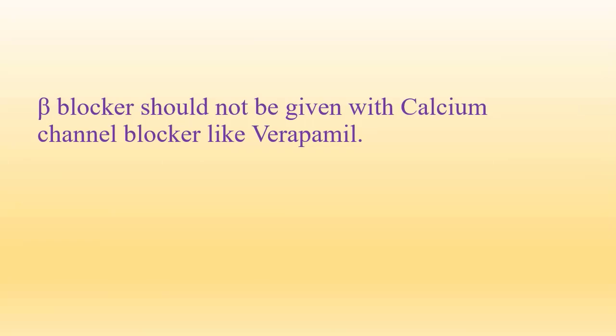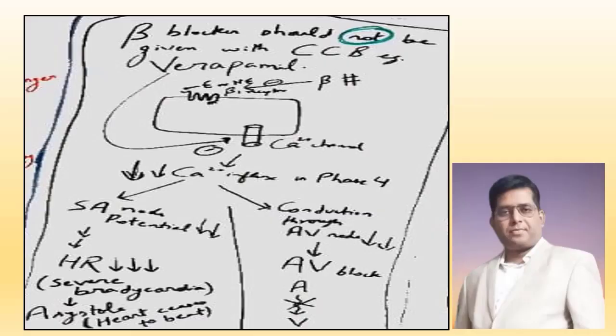Now beta blocker should not be given with verapamil. Beta blocker should not be given with calcium channel blocker like verapamil. Now let's see the cell of the AV node and the effect of beta blocker and verapamil on the cell of the AV node.